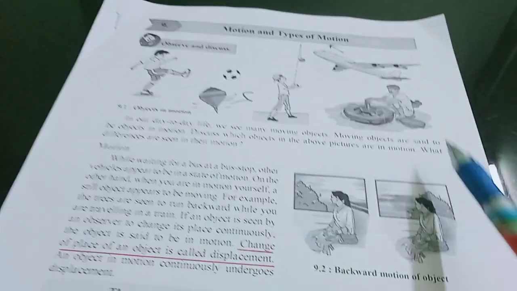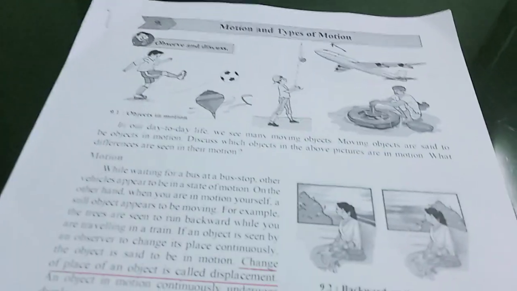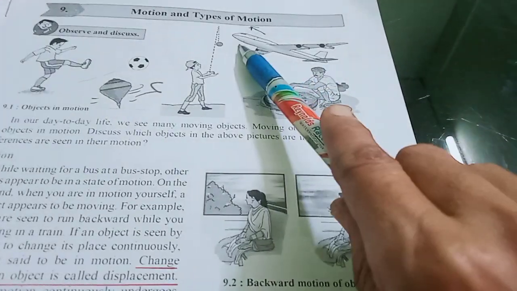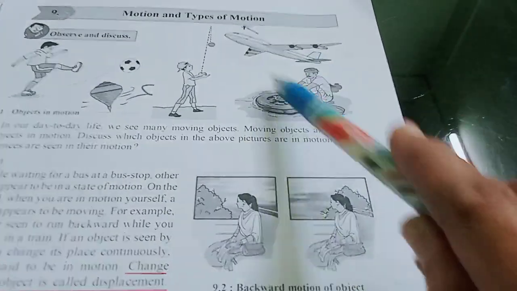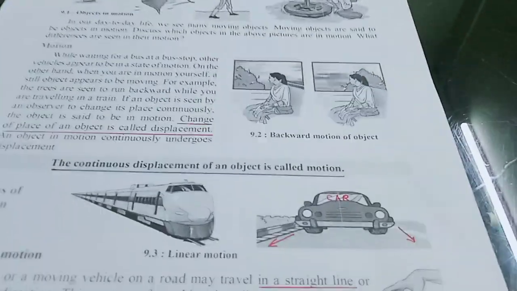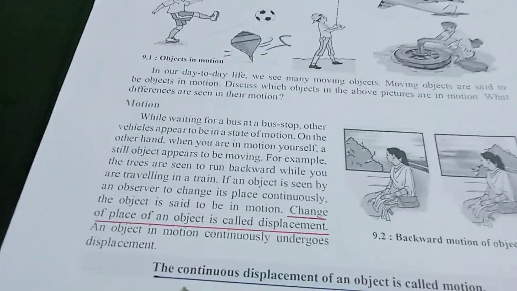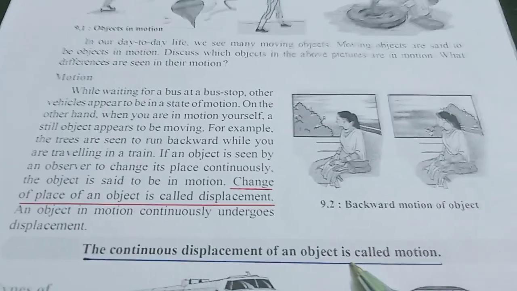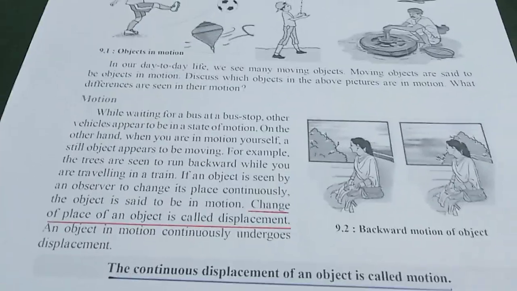Let us see one example. An aeroplane flies in the sky. It takes off from the ground and flies in the sky, so there is a change of position. A car runs on the road. So what is motion? The continuous displacement of an object is motion.